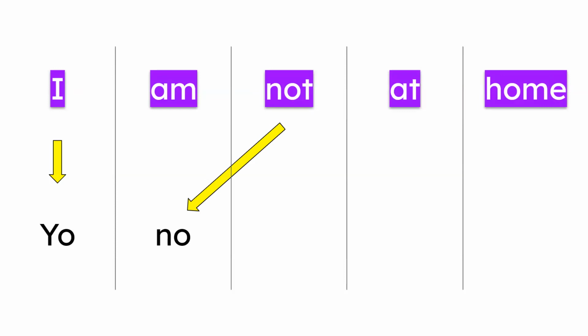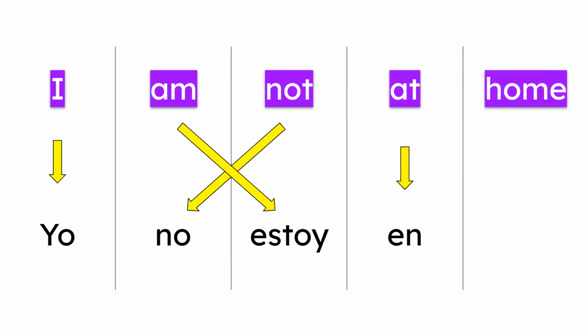So in this case, yo no. And of course, then estoy en casa or la casa. Okay, now it's your turn. Say it. Very good. Normal speed, yo no estoy en casa. Or yo no estoy en la casa. Very good.